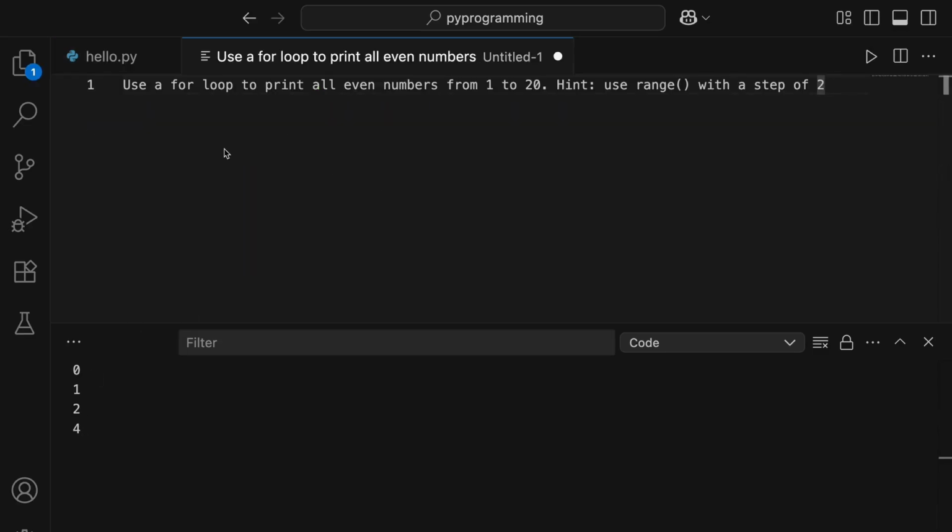So here's an exercise for you. Use a for loop to print all even numbers from 1 to 20, and you can use the range function. And that's the for loop. In the next video, we'll talk about working with lists and how loops really help over there.